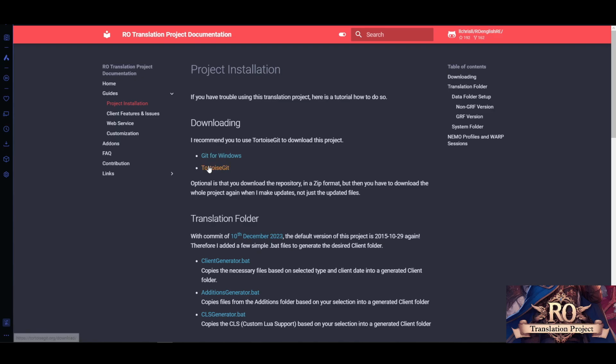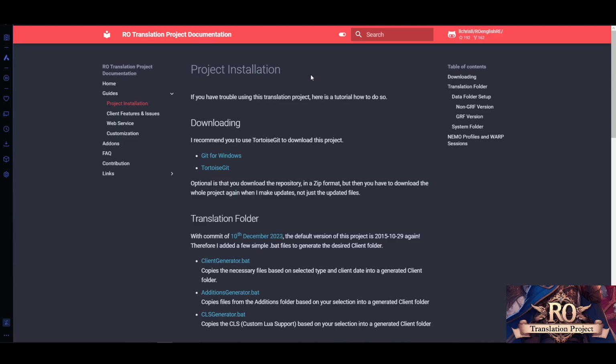And then you can go further into TurtleGit. Of course, you can also take the GitHub desktop app. I will not show you how or where to download these, but if you want to go by the example in here, just click on the links, download them, install them, and you're good to go.